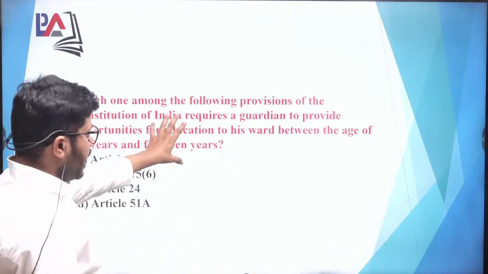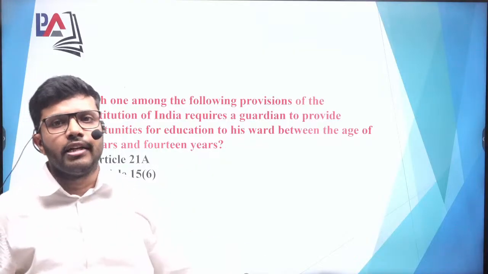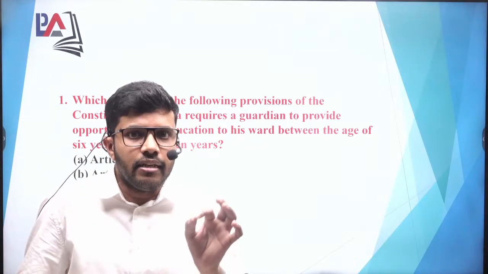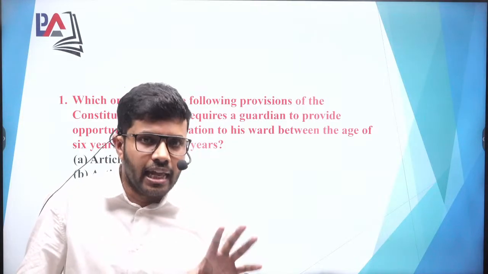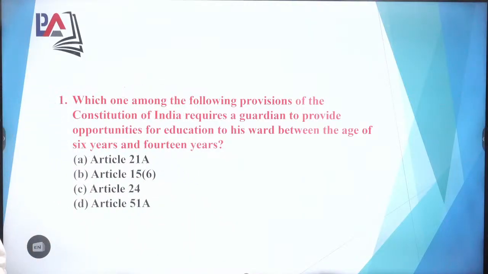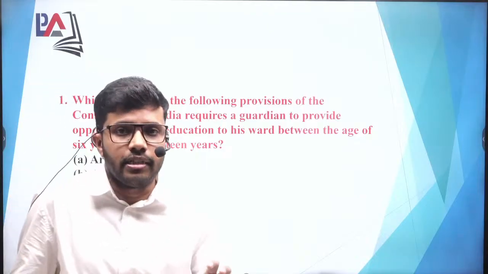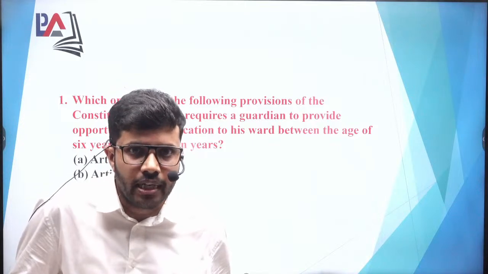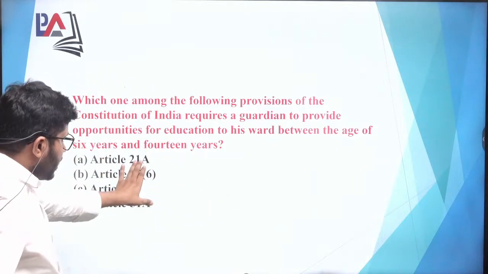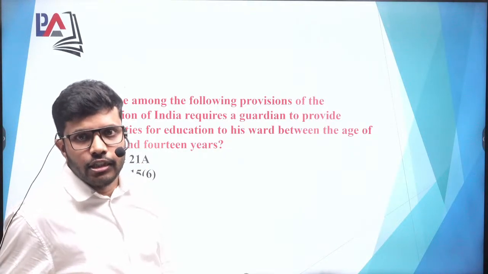Okay. So the thing that needs to be focused here is the guardian's duty, and we have the concept of fundamental duty under article 51 of the Constitution. Okay, article 51A is talking about the fundamental duties. There are 11 duties, out of which the 11th duty is added in this article. Okay, this article is basically talking about that it is the duty of the guardian to send their children for the education purpose to the school, the infrastructure which is being created by the government, as the government is obligatory under article 21A, which is talking about the fundamental right regarding the education.